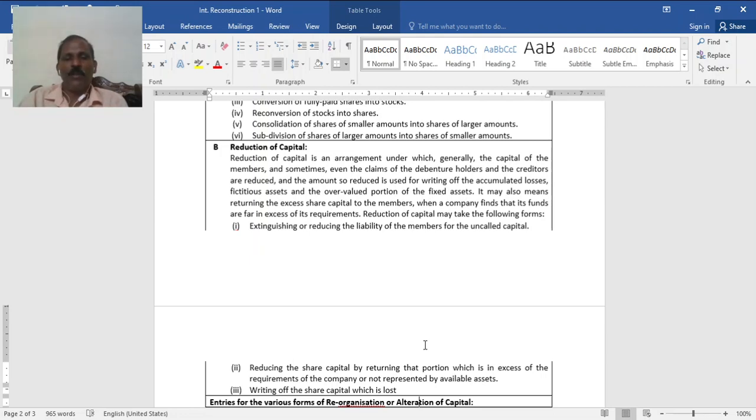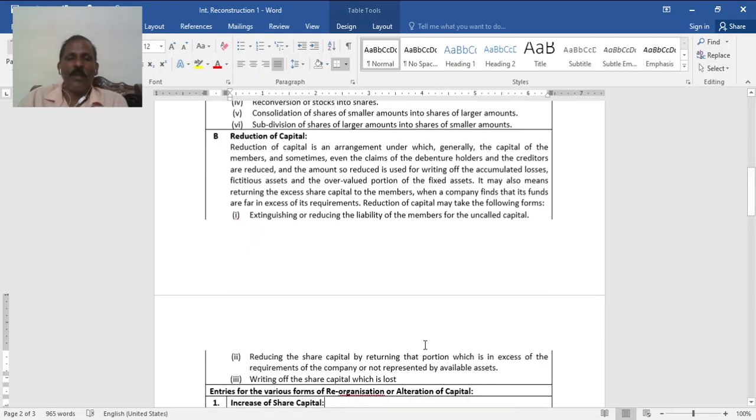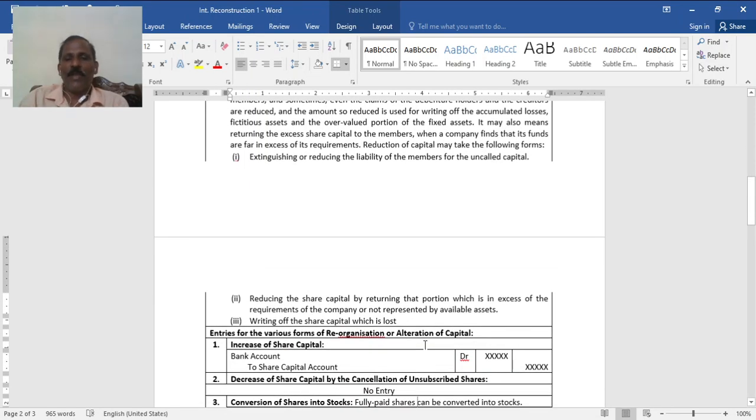It may also mean returning the excess capital to the members when the company finds that its funds are far in excess of its requirement. Reduction of capital will take place in different forms. 1. Extinguishing or reducing the liability of members on the uncalled capital. See, uncalled capital is the other portion of called up capital. Say, 10 rupees shares, only 5 called, another 5 pending cancellation.